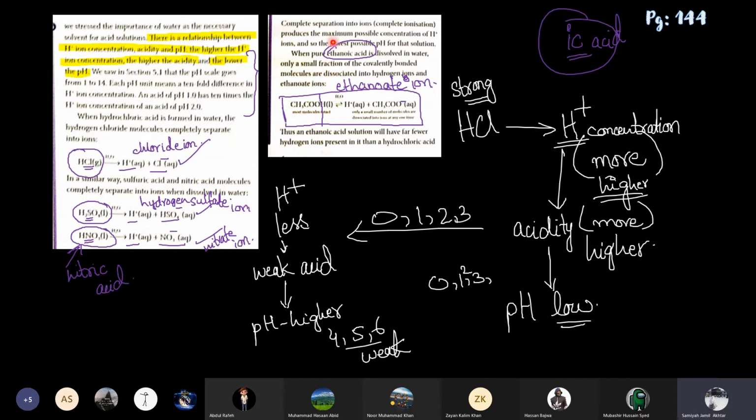And in this paragraph, the equation of ethanoic acid is written, which is a weak acid.